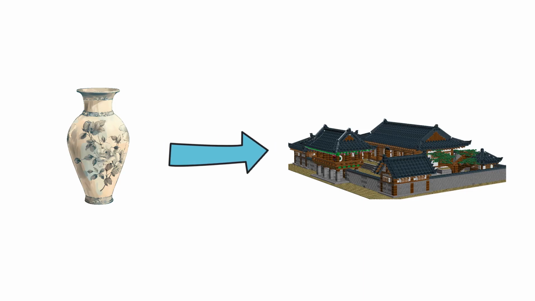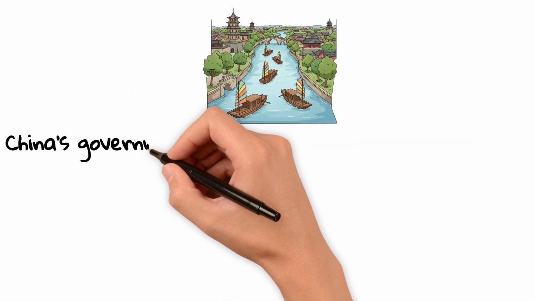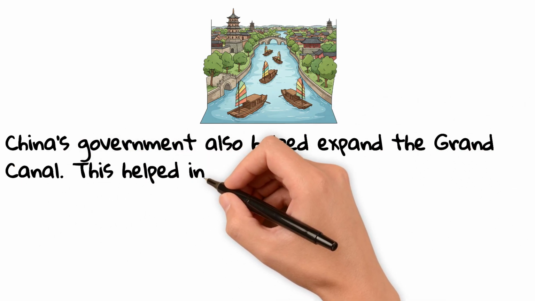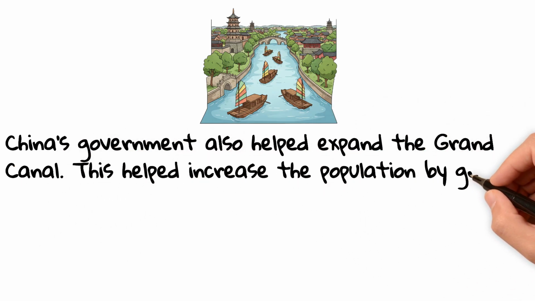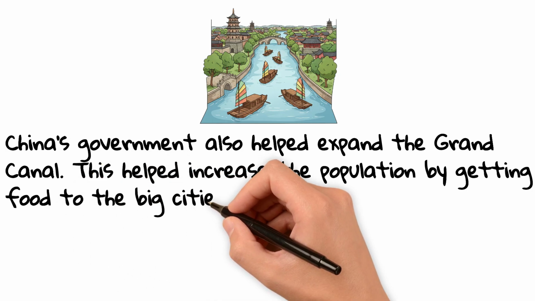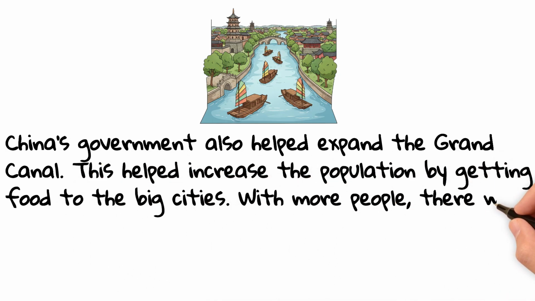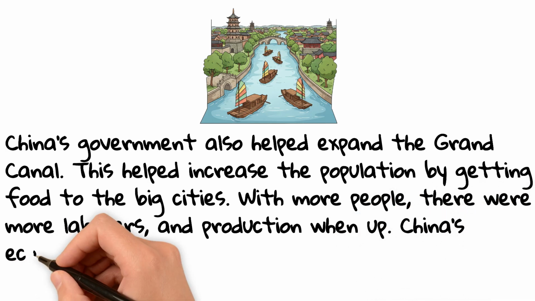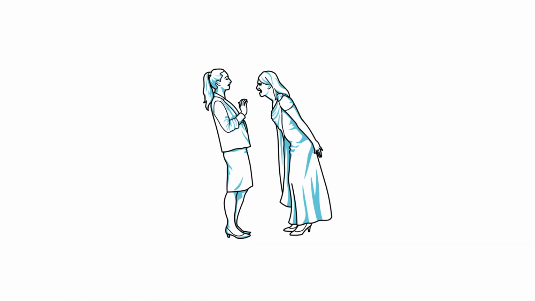We could do the same thing with the Grand Canal. China's government also helped expand the Grand Canal. This helped increase the population by getting food to the big cities. With more people, there were more laborers and production went up. China's economy flourished. And there you have it, an argument without yelling.